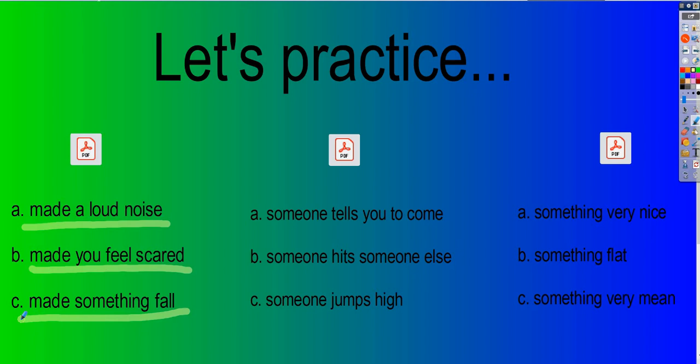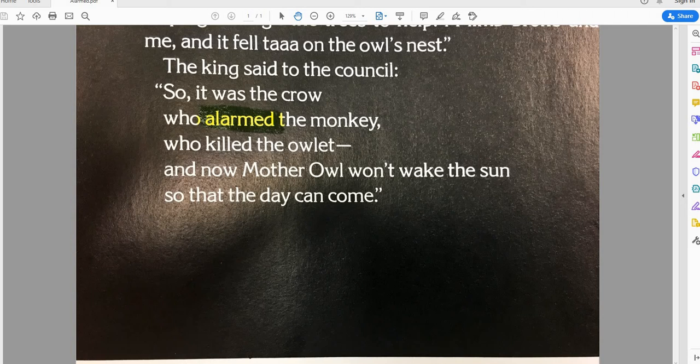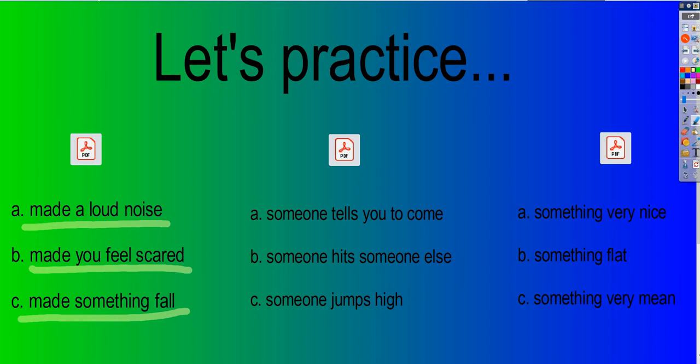I'm going to go back and we'll just look at it again. He alarmed the monkey. All right, alarmed the monkey. Well, remember, the crow alarmed the monkey because the crow was like, caw, caw, caw, remember? And that made the monkey, did it make a loud noise? Did it make him feel scared, or did it make something fall?